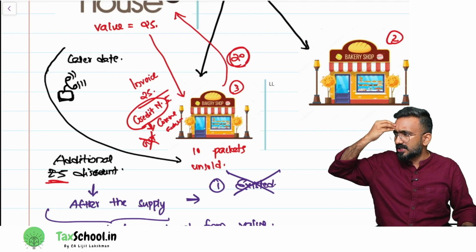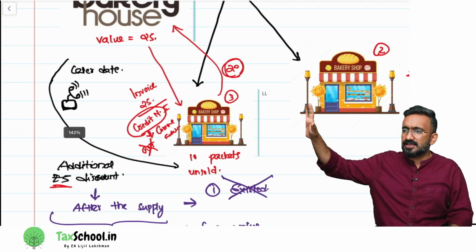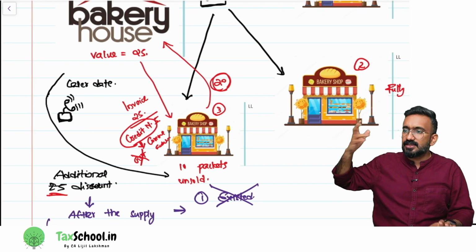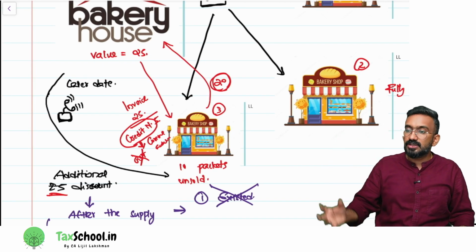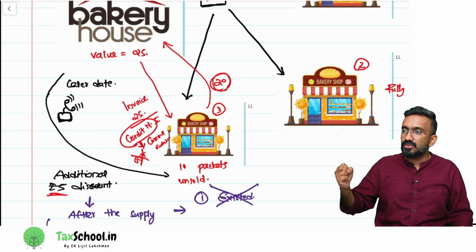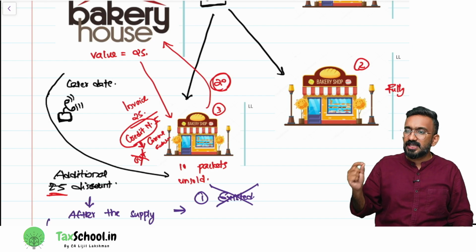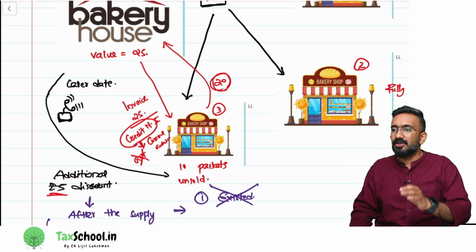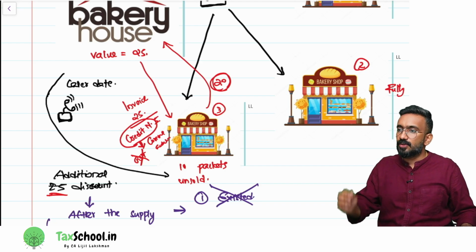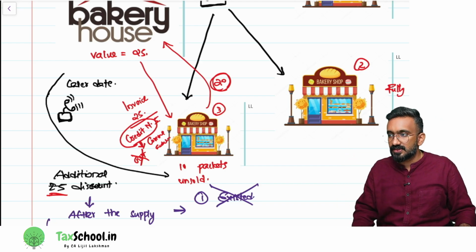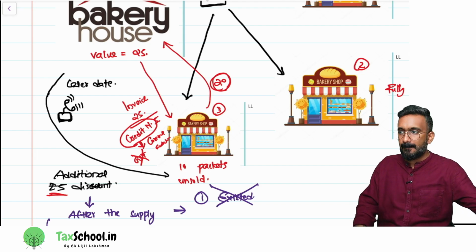You give some kind of discount to your customer and finish it off. I don't want my item to expire. Now the third bakery decided to give some discount to the customer and then sold it off. While paying this money to the bakery house, how much money will be paid by the third bakery to bakery house? 25 rupees or only 20 rupees? How much will be paid?